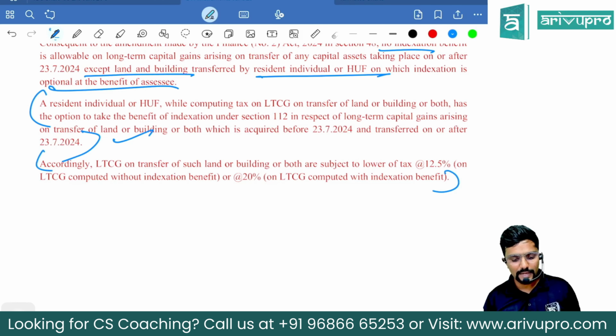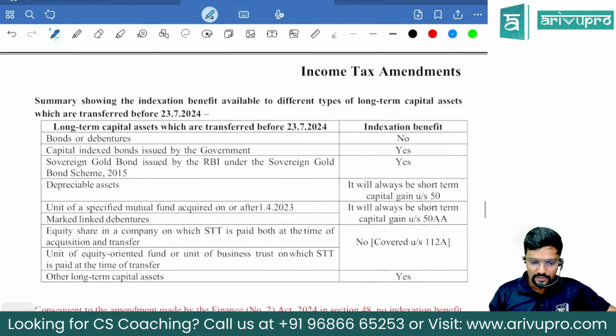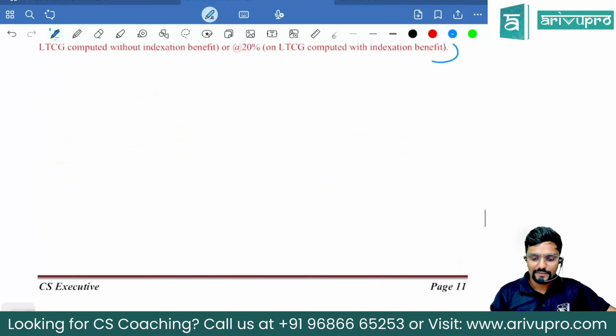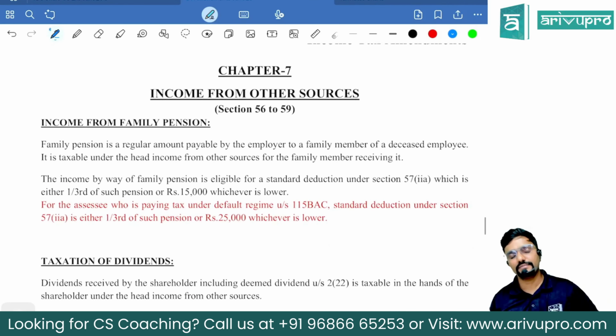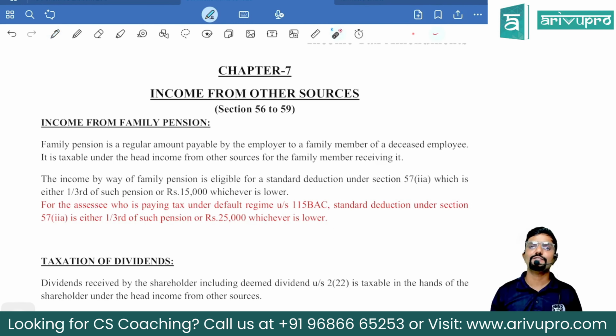Accordingly, long-term capital gain on the transfer of such land or building or both is subject to the lower of tax at 12.5% on long-term gain computed without indexation, or at 20% on long-term capital gain computed with indexation. That's all, guys. This is an amendment part, whatever I have given in the red color. Capital gains done. Let us move towards the last head, that is income from other sources.